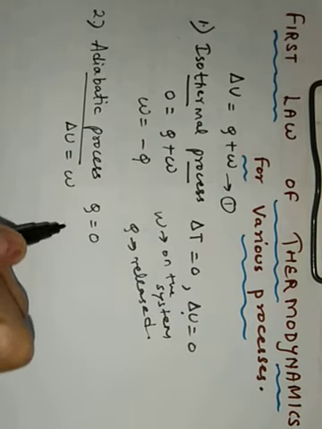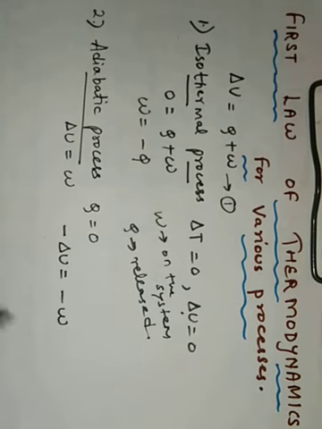And I can also say minus delta U, फिर क्या होगा? Minus W, right? Means if work is done by the system, if work is negative, then you will take minus on both the sides. If work is done by the system, then there will be a decrease in the internal energy of the system because that work will be done at the expense of the internal energy of the system. So if the system performs work, it is negative and this results in decrease in the internal energy of the system. Okay, so both are the same actually when the process is adiabatic.